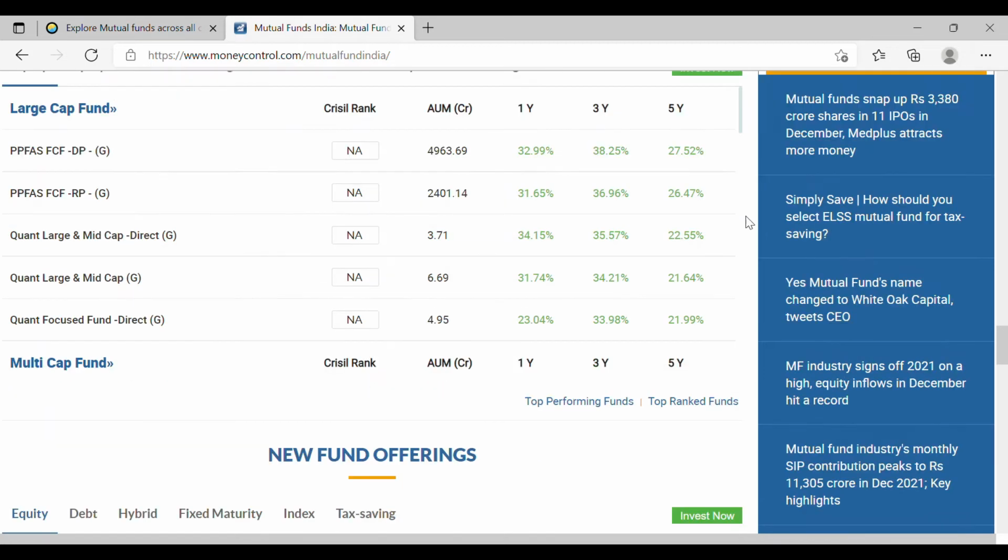For the safer side, you can assume, again this is not a hard rule, this is something that I use, whatever the return they have mentioned, you can consider 8 to 10% lower than this for the longer term return time frame. And within 1 year it is quite large because of the pandemic situation and the increase in return that has happened post that.